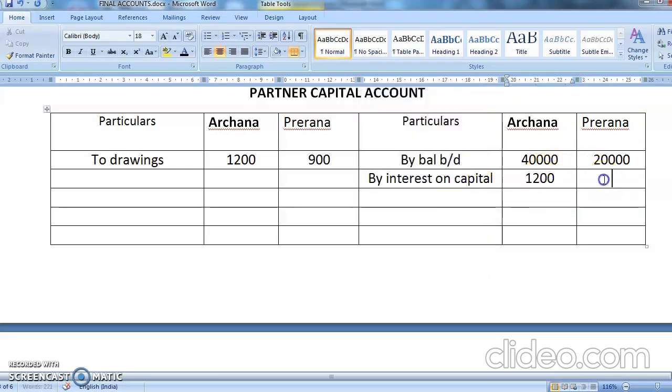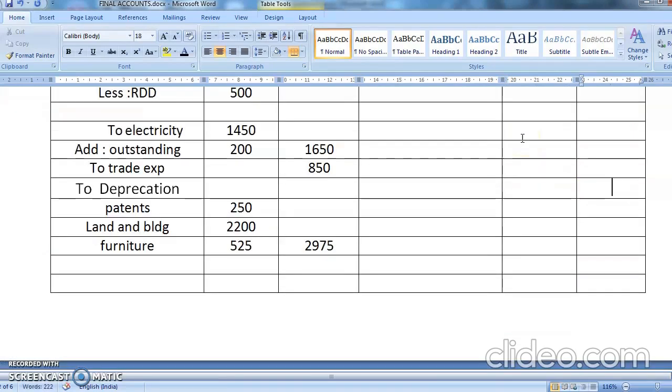So obviously on 20,000 it will come to 600. Okay. The second effect will come in here. You'll write here to interest on capital. Am I correct? You'll write the names of two partners. The two partners are Archana and Prerna.